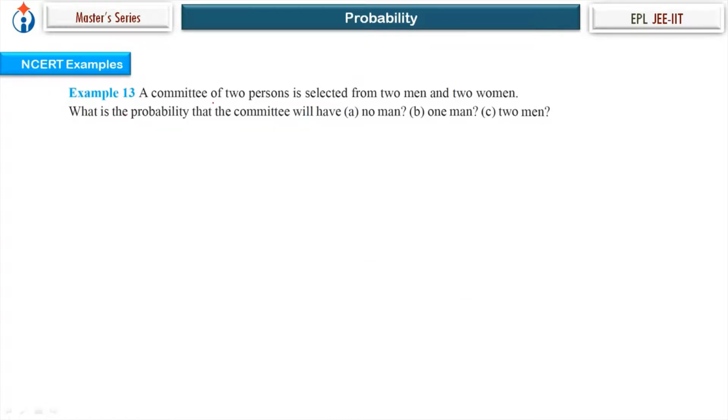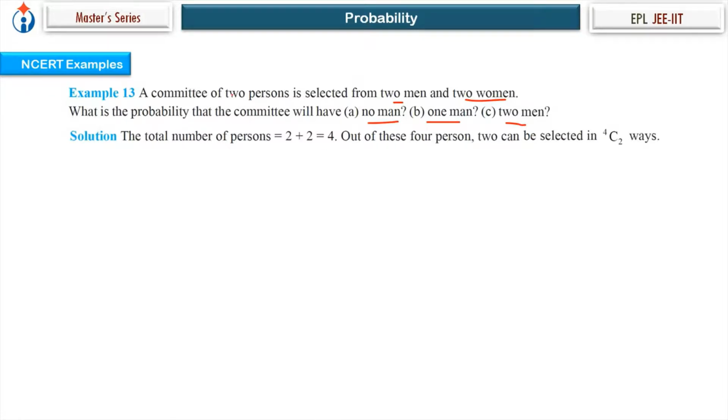Now look at the next example. A committee of 2 persons is selected from 2 men and 2 women. So what is the random experiment? A committee of 2 persons is selected from 2 men and 2 women. That's our random experiment. And what is asked? What is the probability that the committee will have, option A, no men; option B, 1 man; and option C, 2 men. So let's start.